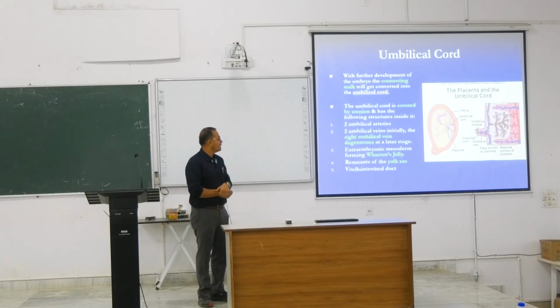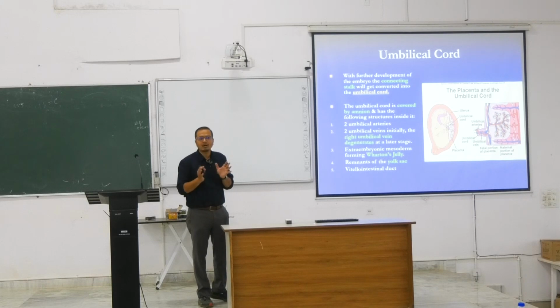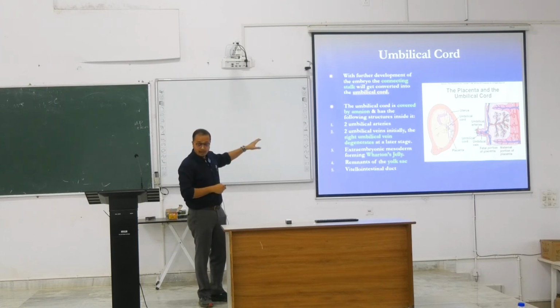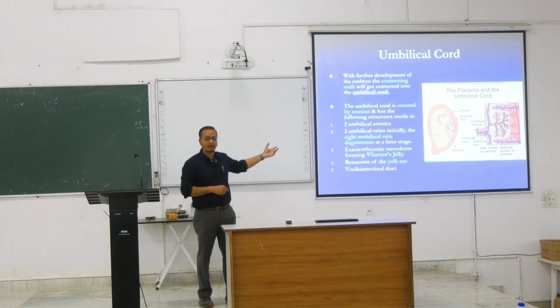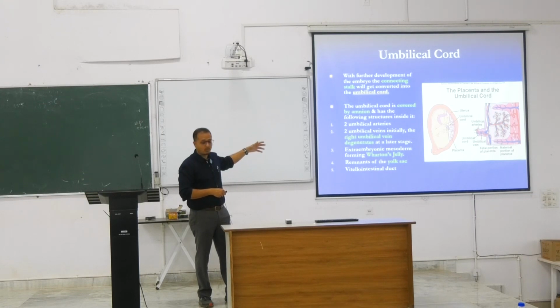Now, this umbilical cord, wrapped around by the placental membranes, amnion and chorion, contains within it blood vessels. We call them the umbilical vein and umbilical artery, which contribute to the transport of materials through the placenta between the maternal and fetal side. To begin with, we have two umbilical veins and two umbilical arteries. Veins carry the oxygenated blood, which is a misnomer here, and the artery takes up the deoxygenated blood coming from the fetus, making this exchange.